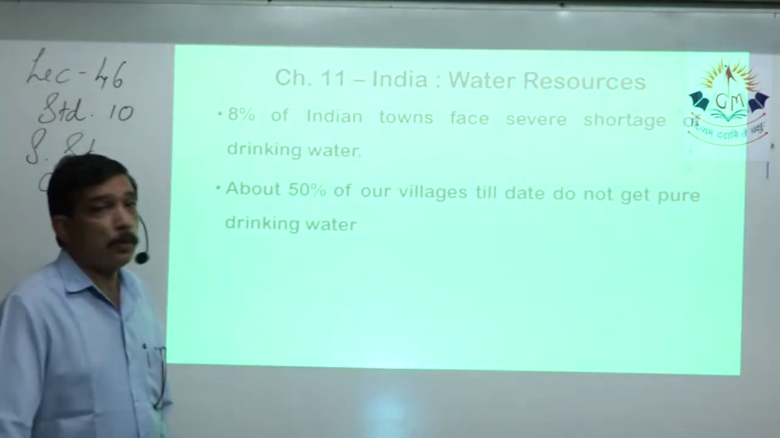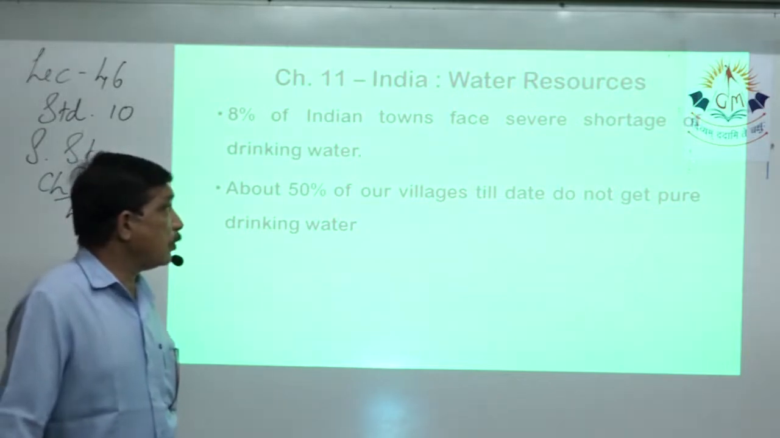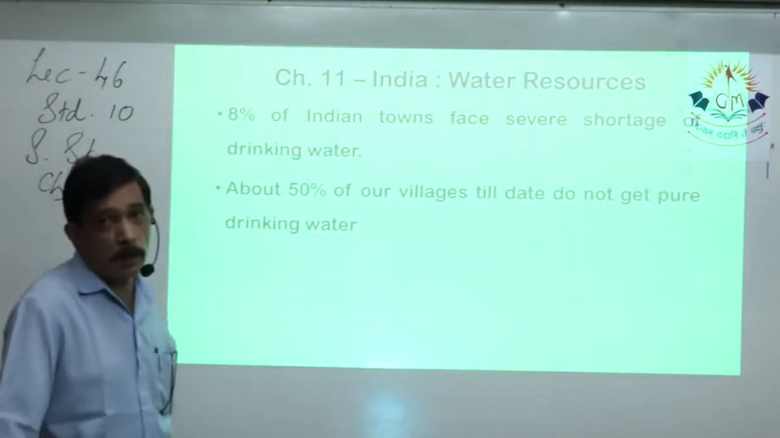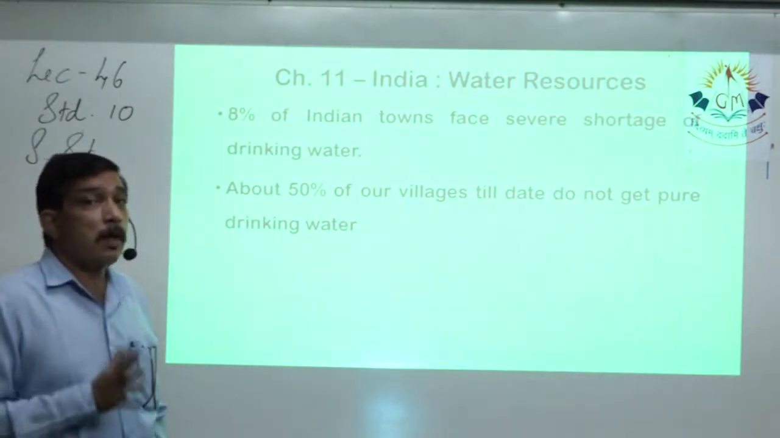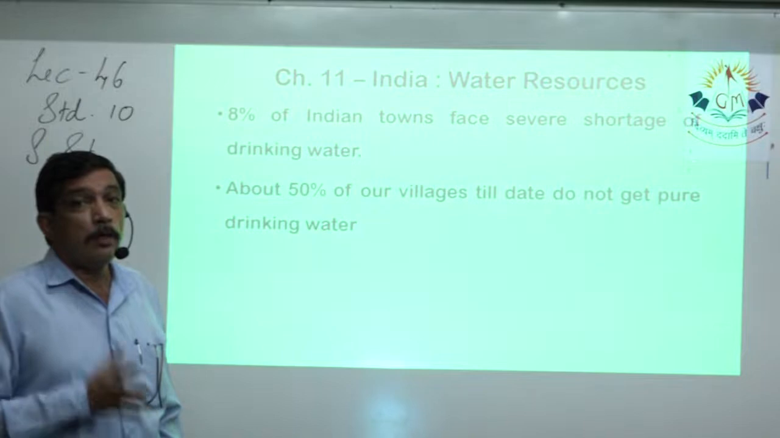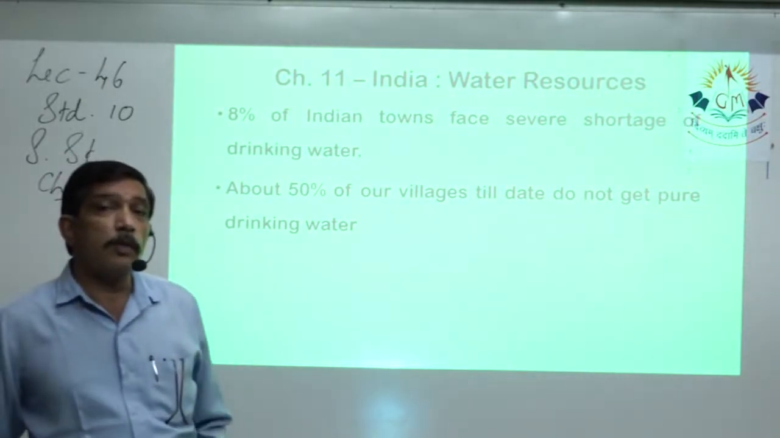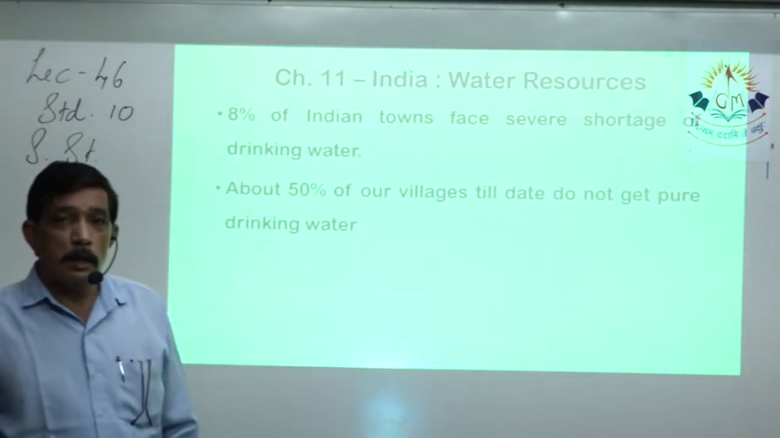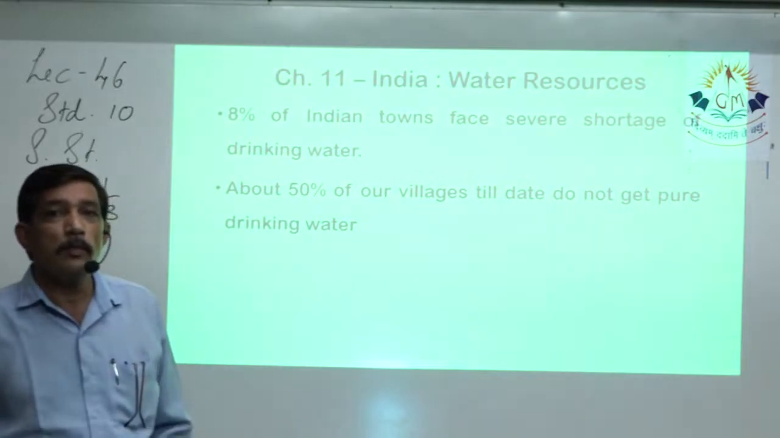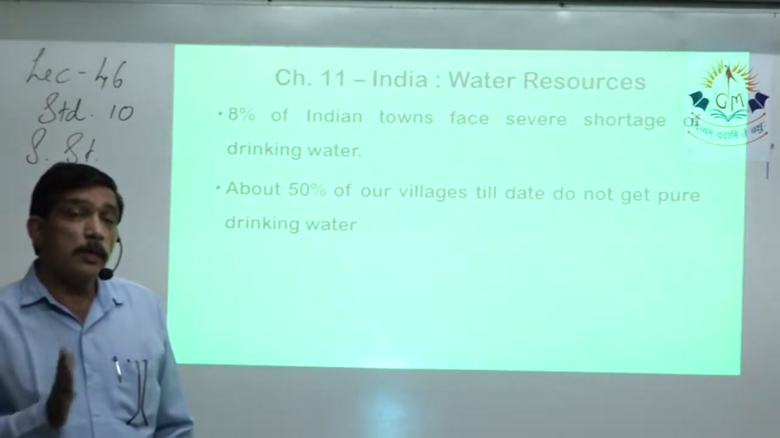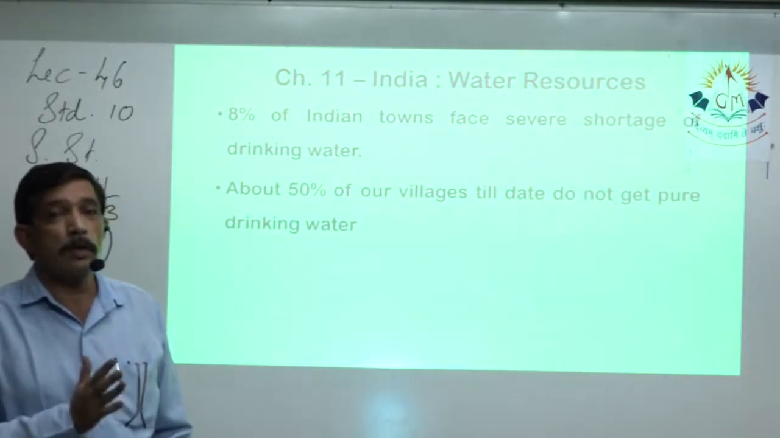Very, very important to note both these points. 8% of India's towns face severe shortage of drinking water. Leave alone agriculture, industrial, domestic use. We are talking here about drinking water. If you take the total towns where the population is less than say 2 lakh, 1 lakh, we are talking about small towns. There are 8% of these total towns in India, they face severe shortage of drinking water.